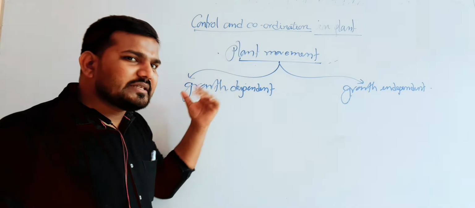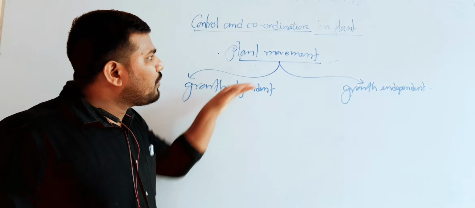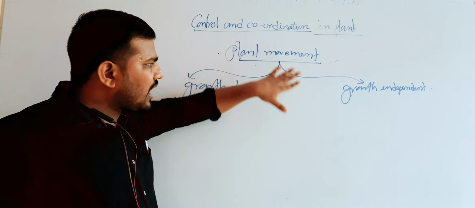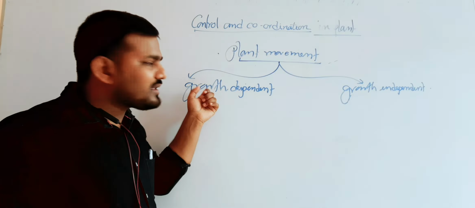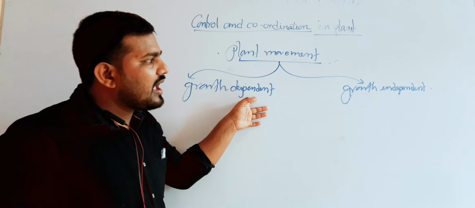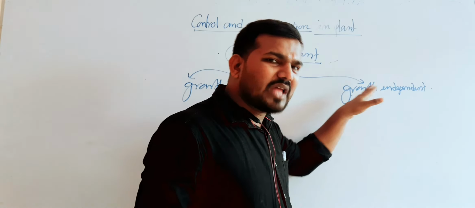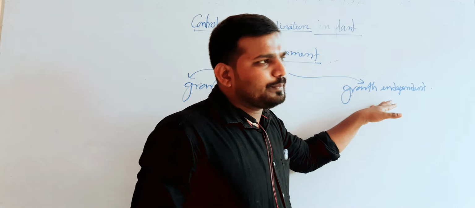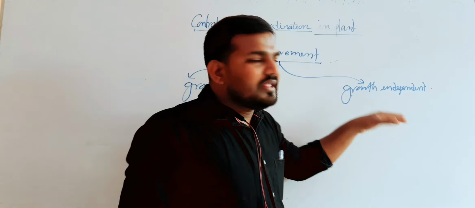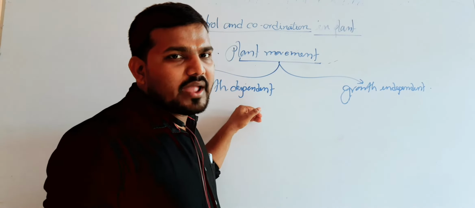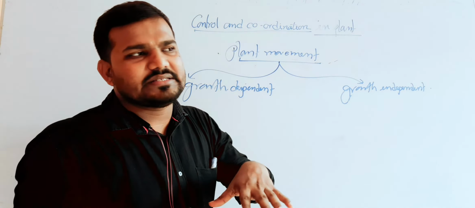Growth means change in size or shape. The movement which occurs due to the performance of growth is known as growth dependent movement. Whereas growth independent movement is the movement performed without performing growth. Now, these growth dependent movements are very slow in nature.